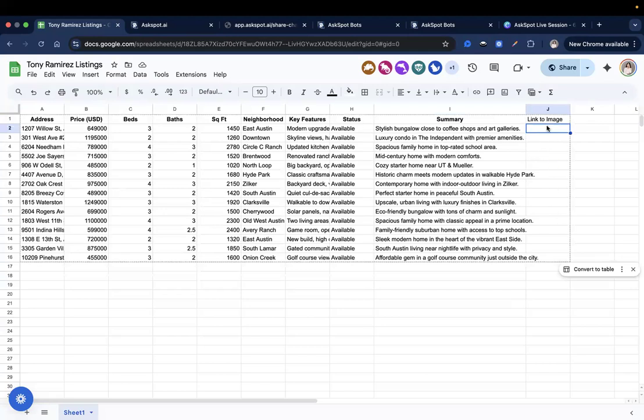You can simply provide the link right here, and it will show the property image along with the details of the property. Just make sure to add that to the prompt to display the property image.